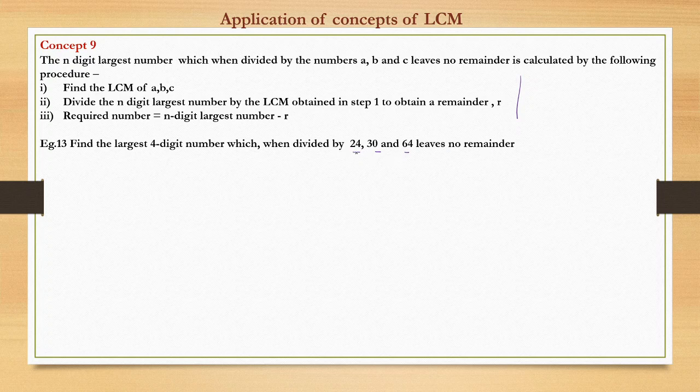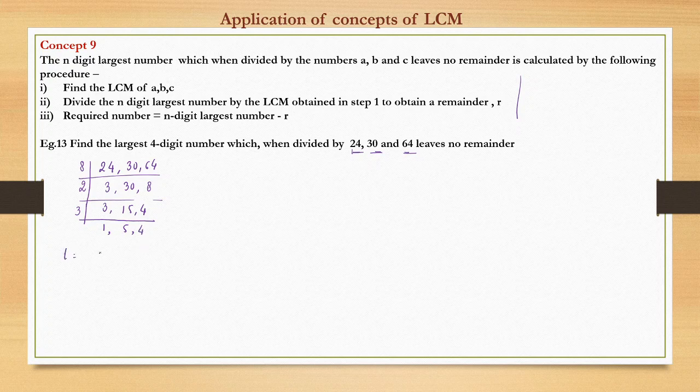First of all, let us find the general number which is divided by all the three numbers 24, 30, 64. I think this we have seen. Let us find the LCM. Divide by 2: 12, 15, 32. Again with 2: 6, 15, 16. Now we will check with 3: 2, 5, 16, and now nothing will be divisible further.